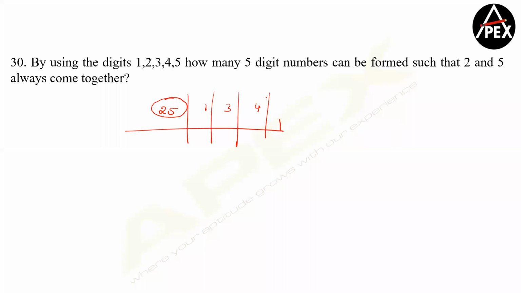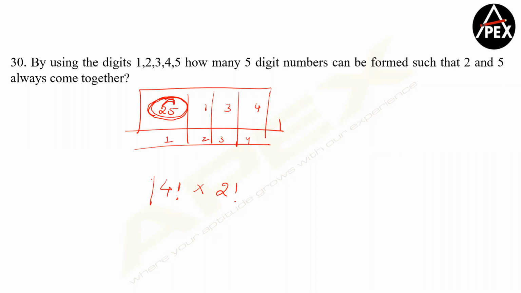So I have 4 different things now. I repeat, 1, 2, 3, and 4. So 4 things in 4 places can arrange themselves in 4 factorial ways, multiplied with, inside this rope, 2 things in 2 places, which will be further 2 factorial ways. So therefore your answer becomes 48.